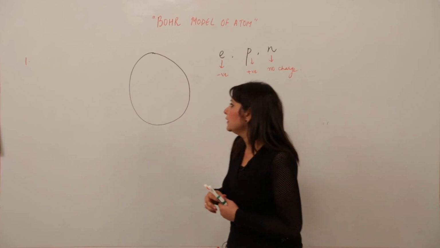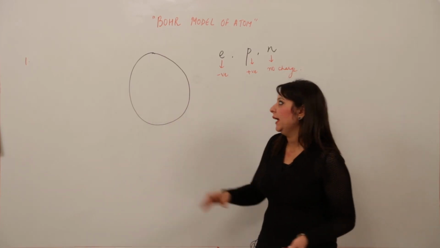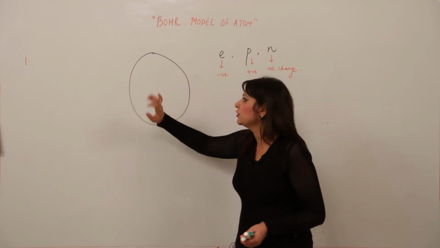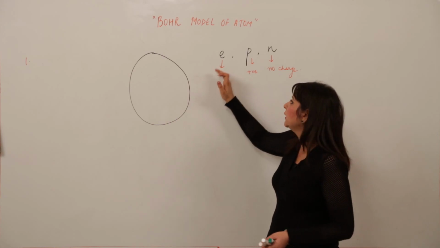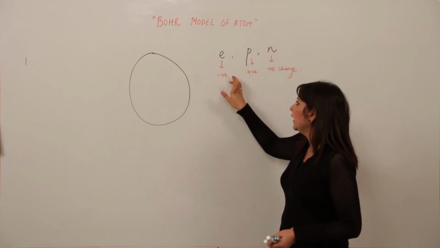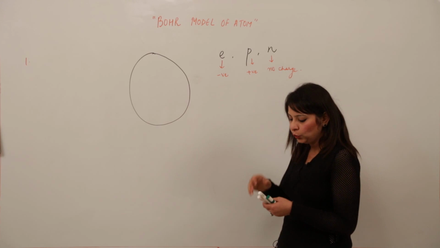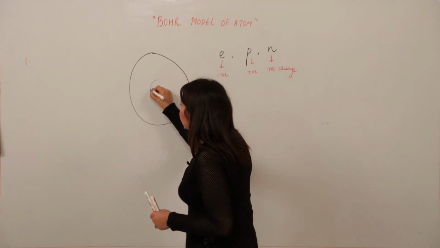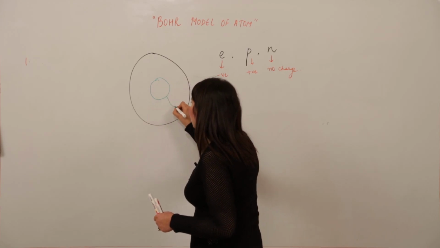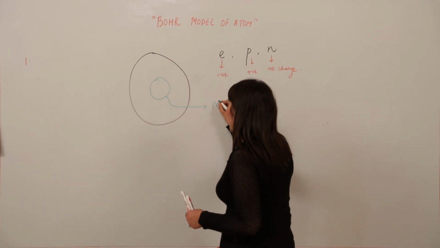Then he said, I'll repeat again, the atom is somehow spherical in shape, formed of subatomic particles. The main three fundamental subatomic particles are electron, proton, neutron: negatively charged, positively charged and no charge. And then he said that in the center of the atom there is a small dense mass called the nucleus.